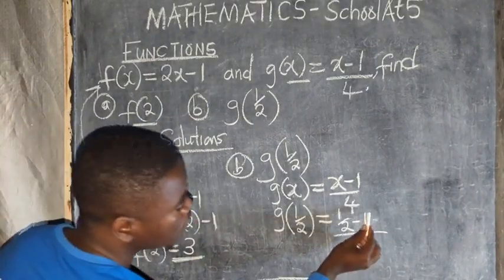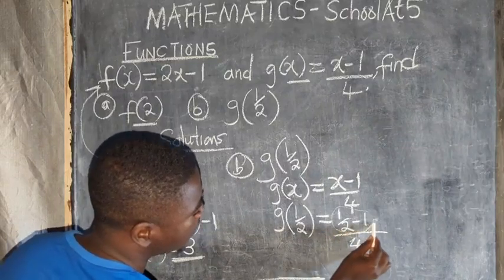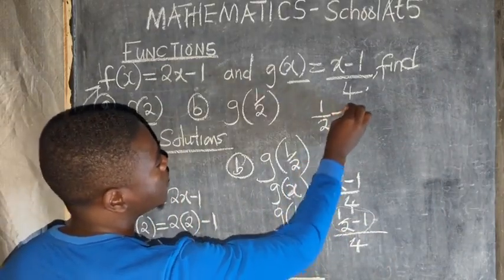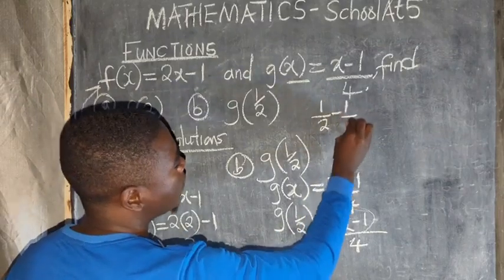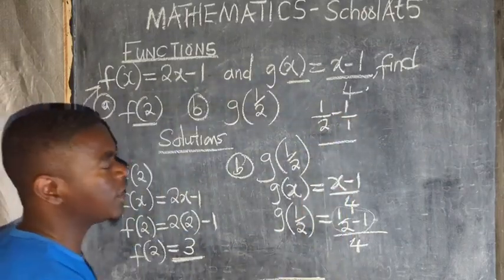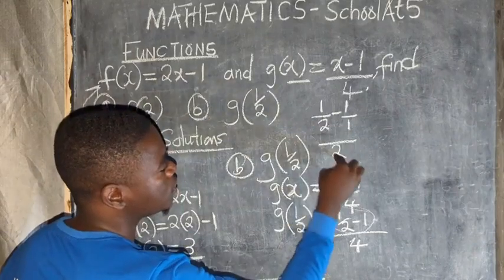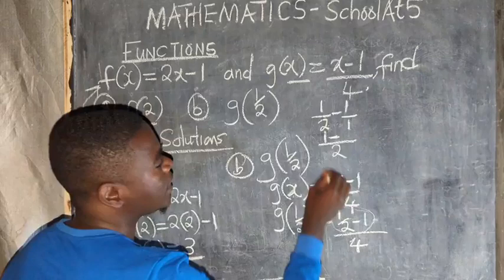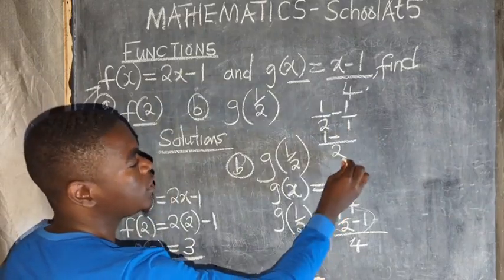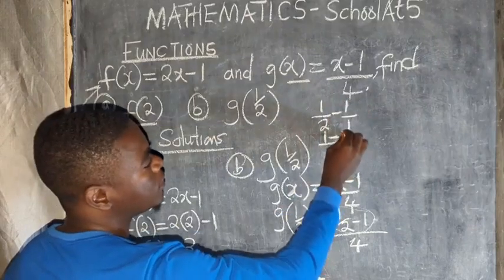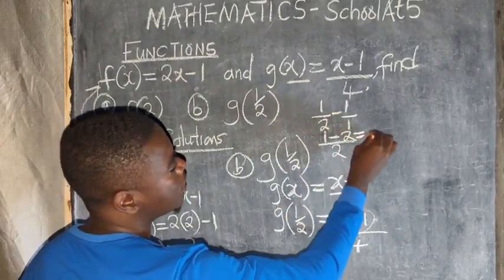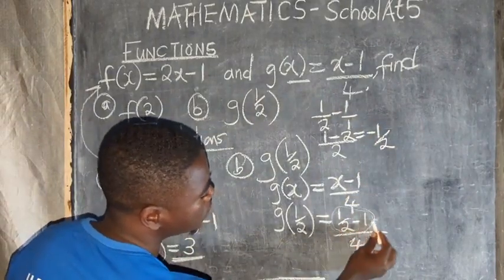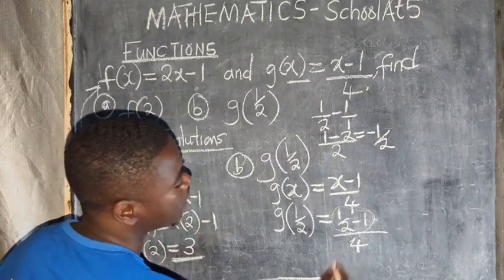So first thing, you need to find the answer of the expression that is on top there. So what is half? 1 over 2 minus 1. You say here over 1, you find the lowest common denominator, which is a 2. 2 into 2, that is 1. 1 times 1, you get a 1. Minus 1 into 2, it is 2. 2 times 1, that is a 2. So what is your answer there? Your answer is negative 1 over 2. So this is the answer that is on top here.